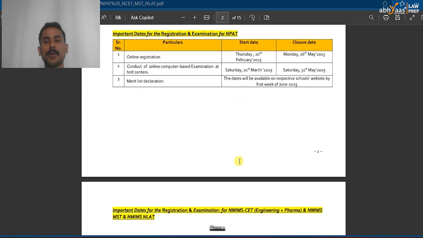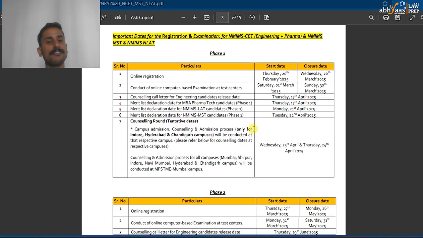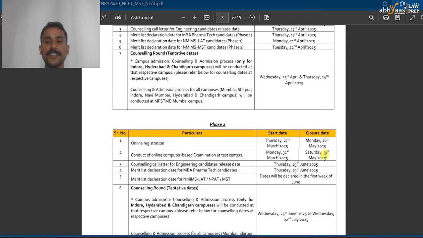If you look at the important dates, you can find them in the PDF. The registration starts from the 20th and ends on 26th March 2025. This is for phase 1, and there will be another phase that will be open from 27th to 26th. Here you have to know two things. One, you can give multiple attempts combined in both the phases.